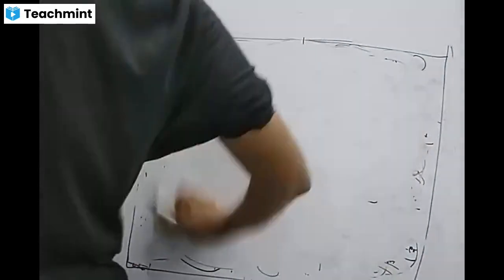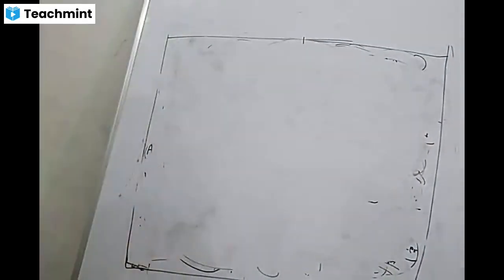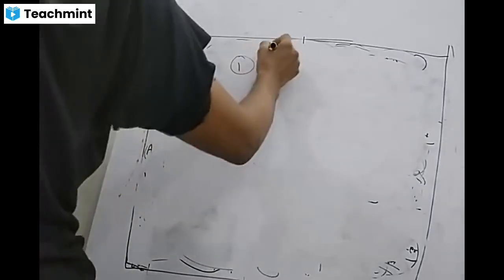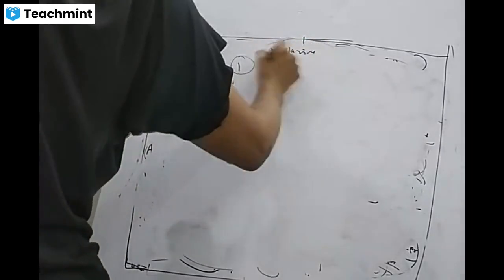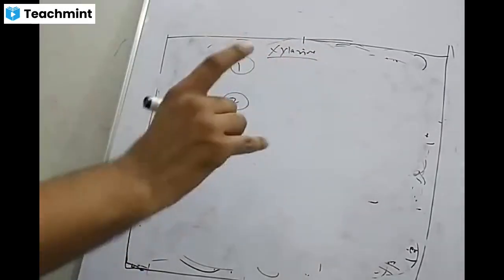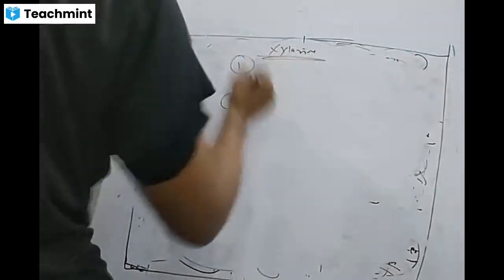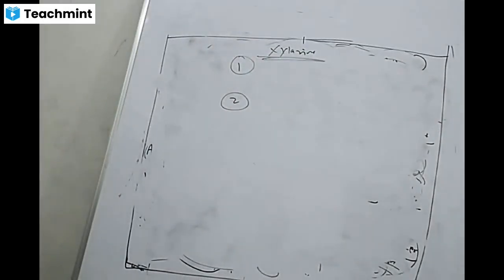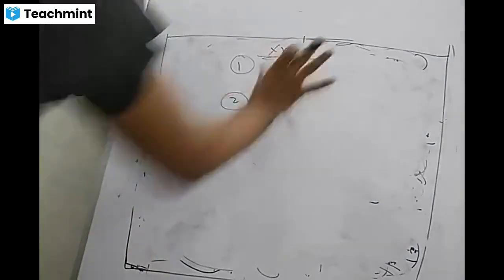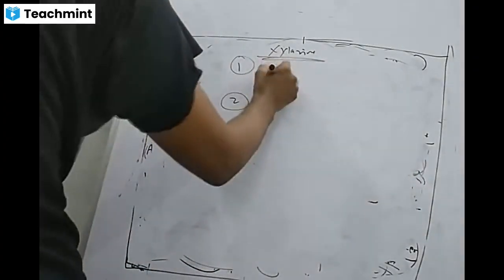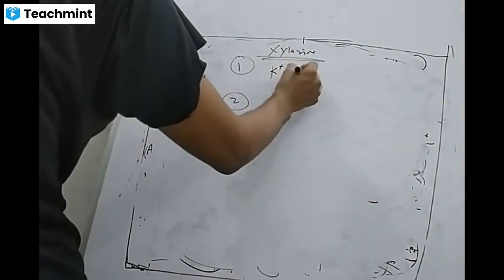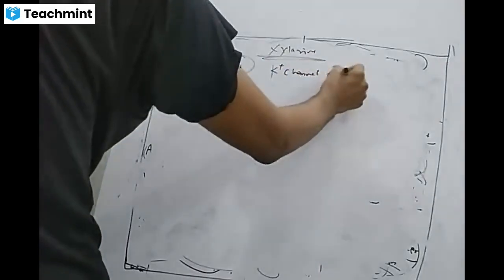So we have seen two mechanisms of xylazine. The first mechanism was related with alpha-2 and, in both cases, this was related with potassium channel opening.